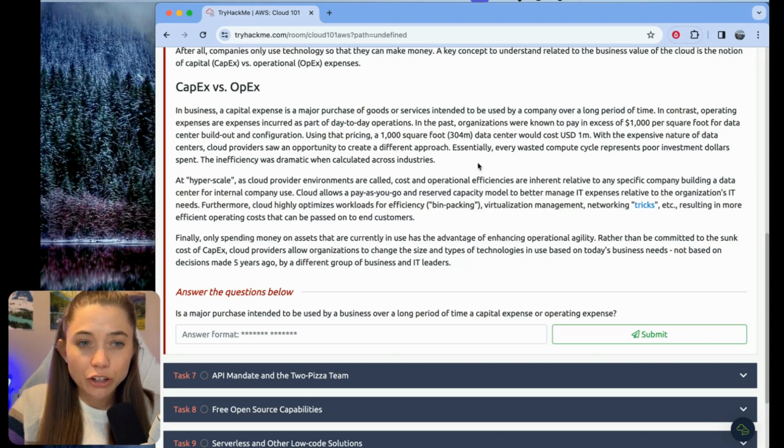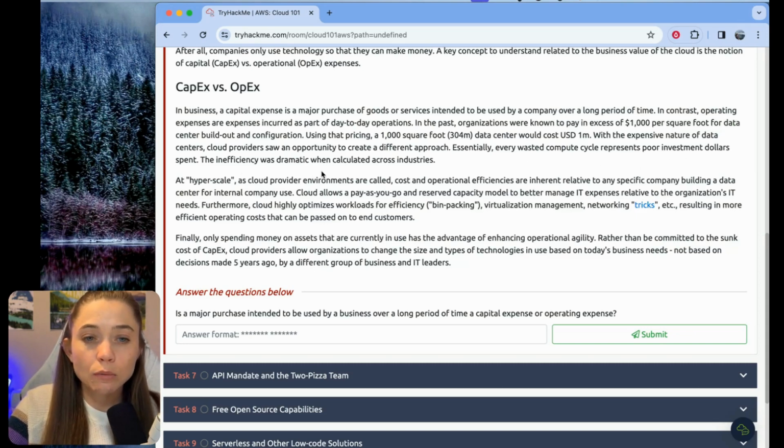With the expensive nature of data centers, cloud providers saw an opportunity to create a different approach. Essentially, every wasted compute cycle represents poor investment dollars spent. The inefficiency was dramatic when calculated across industries. Cloud allows a pay as you go and reserved capacity model to better manage IT expenses relative to the organization's IT needs.